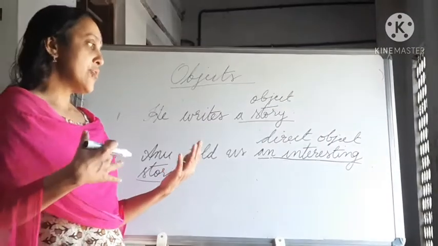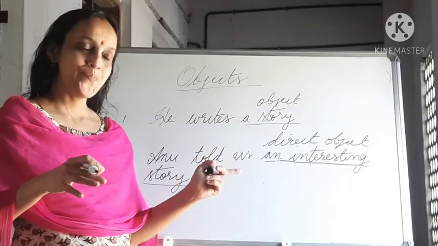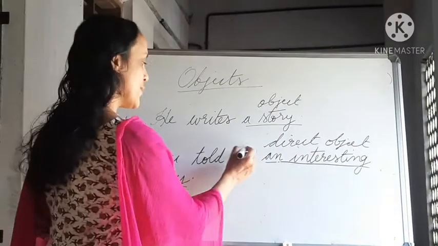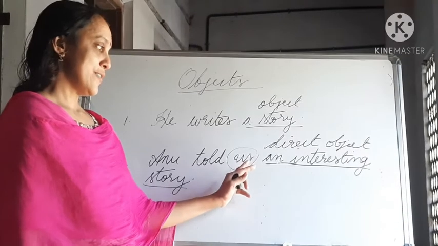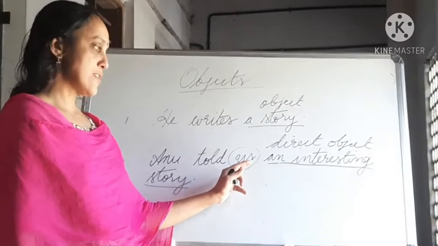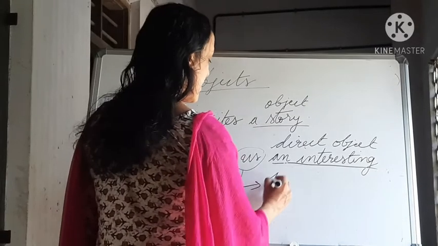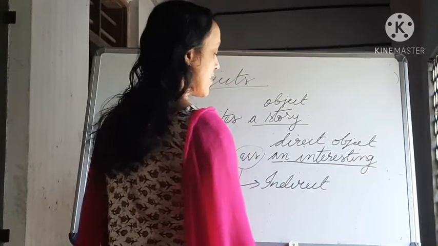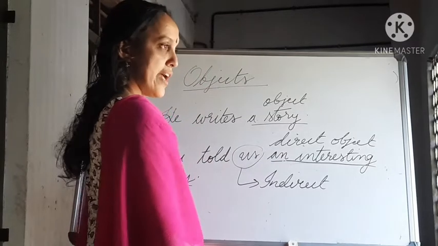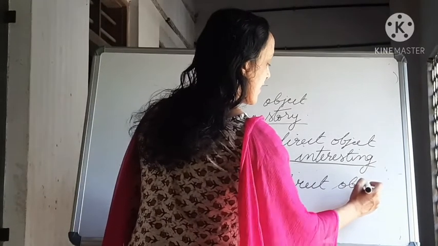Anu told an interesting story to whom? To us. Us is the receiver. So us is the indirect object. So you can ask the question who to the action. Then if you get the answer, it is the indirect object.